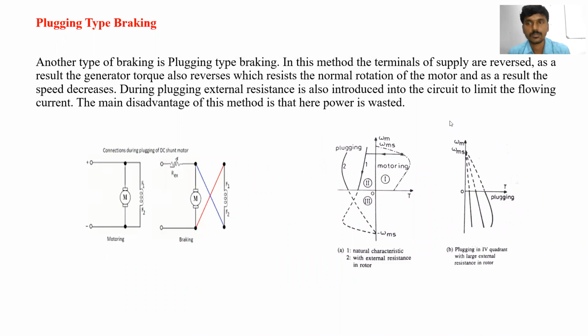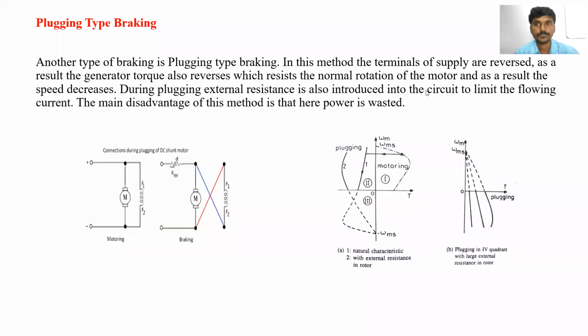So, in the previous lecture we discussed... what discussion did we do? Last lecture, we solved one numerical and also repeated the fourth quadrant operation of electrical drives, that is, multi-quadrant operation of electrical drives.